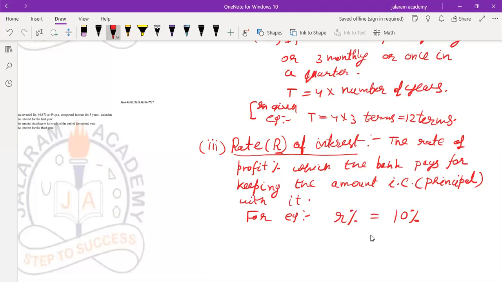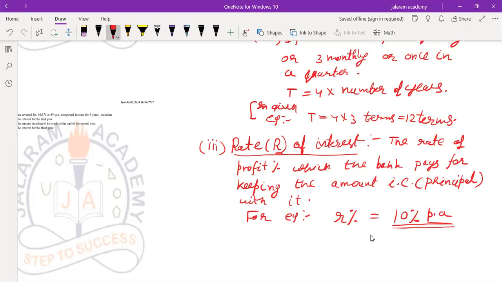Understood everyone? If rate of interest is 10%, principal is 10,000. In 1 year, 10% per annum means the rate it pays per annum. The rate is always decided by the bank on per annum basis, whether it pays it quarterly, annually or half yearly, in all the cases.